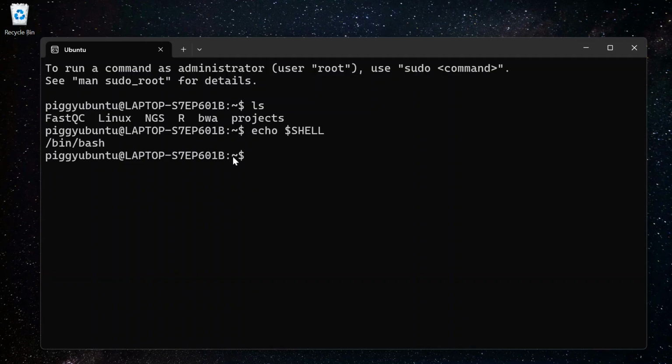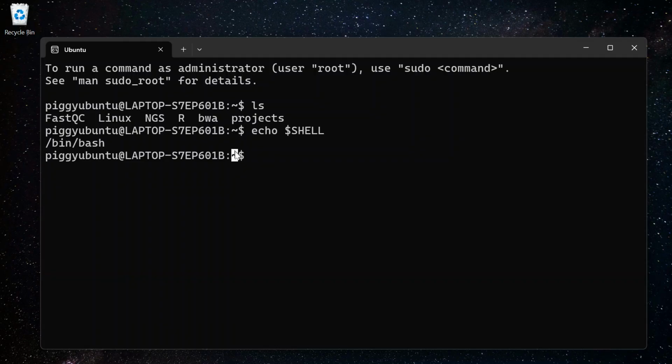Now look at this symbol. This is a very important symbol. It means that you are in the home directory. We will understand more about this home directory, where it is and what it is.